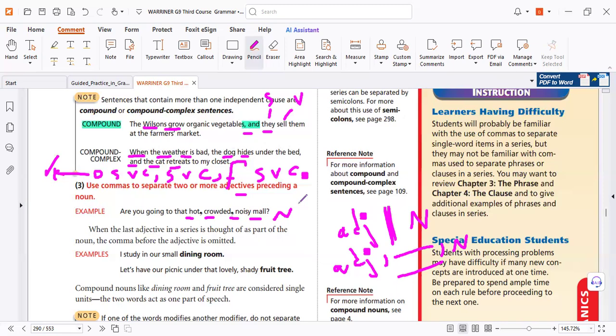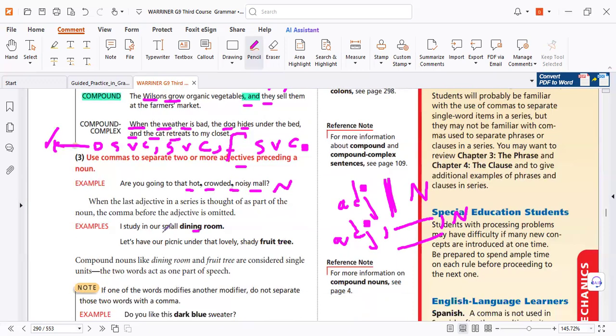Again, we have a common trap. What if the noun is a compound noun? So it's only one adjective. Look, the dining room is a compound noun, so we don't use a comma. Don't think it's a dining adjective. No, it's a compound noun, so we don't need any punctuation. The rule: no punctuation.